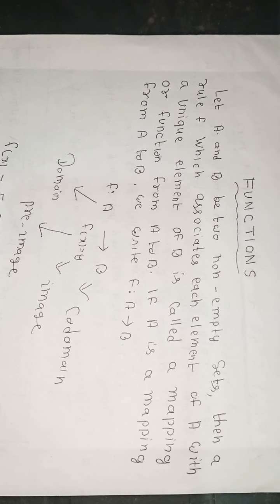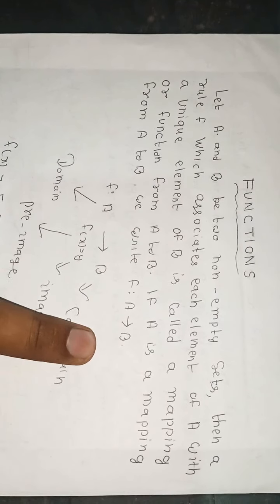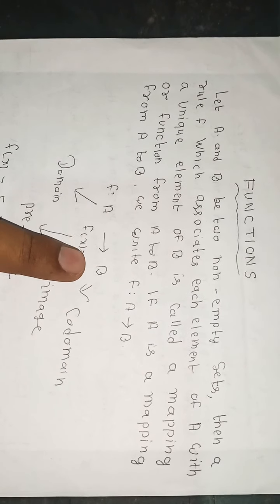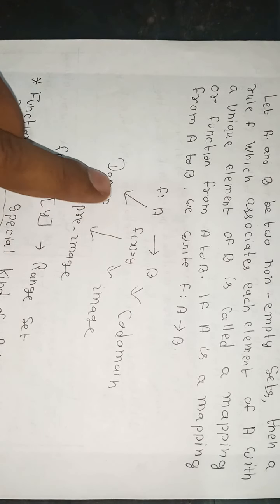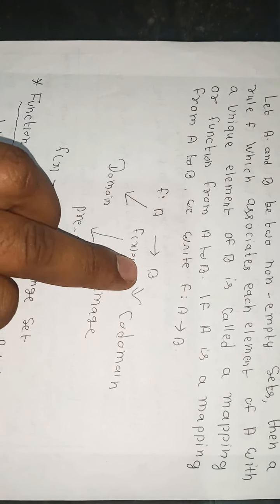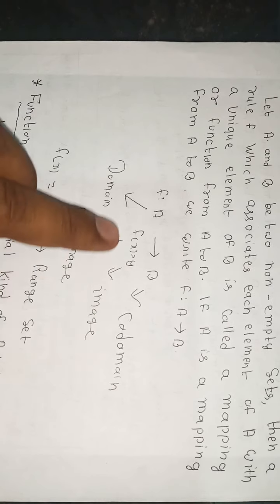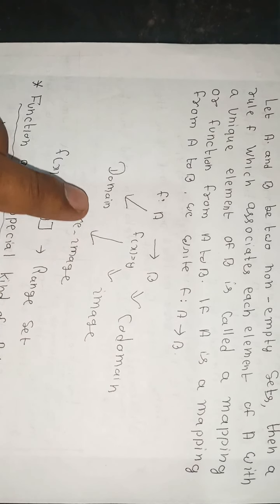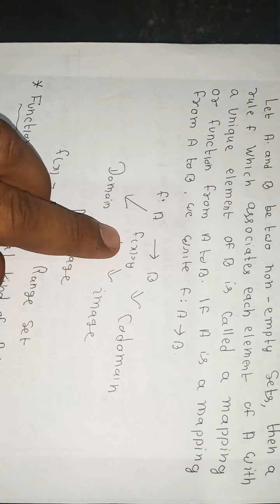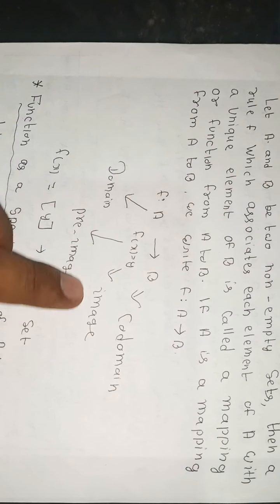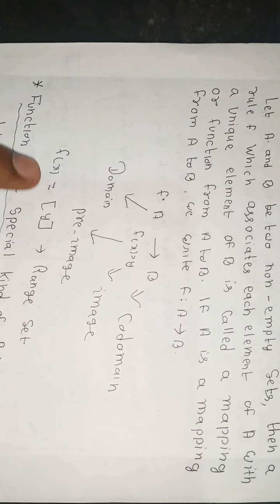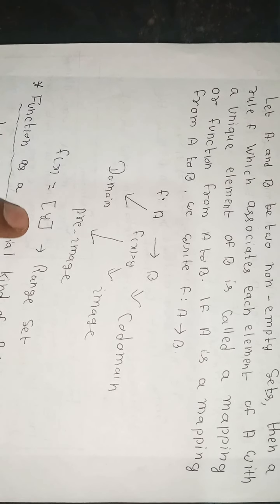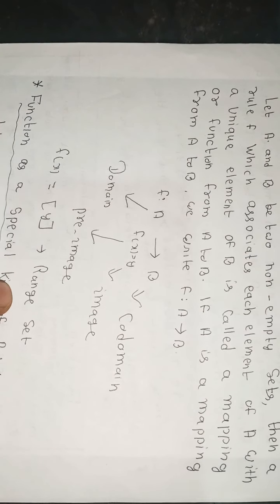If f is a mapping from A to B, then we write f: A → B. Here all elements of A are called the domain, and all elements of B are called the codomain. f(x) = y, when putting the value of x we get y. This y is the image, and this x is called the pre-image, and all the elements of y are called the range set.